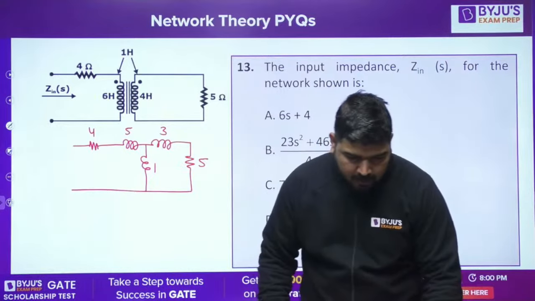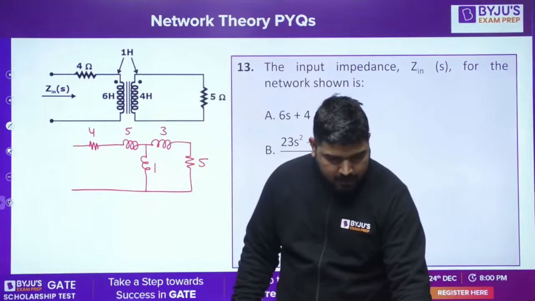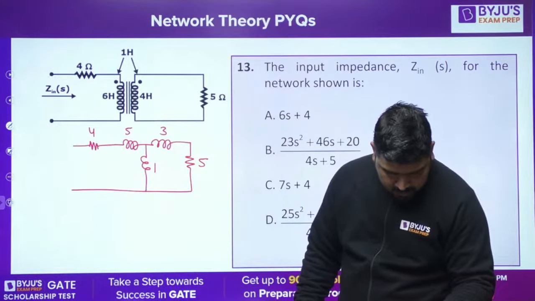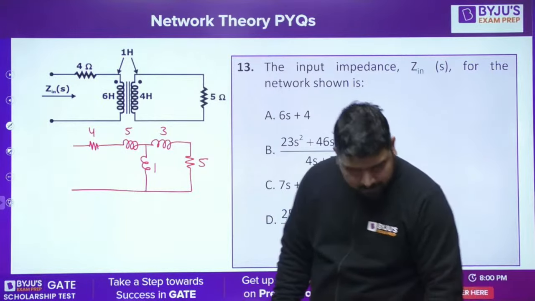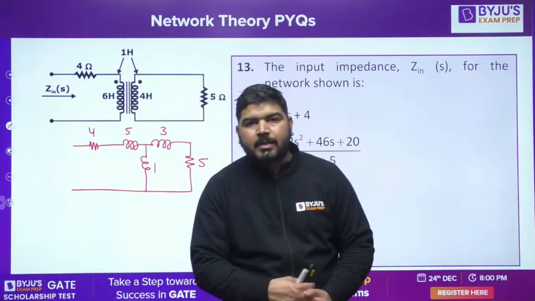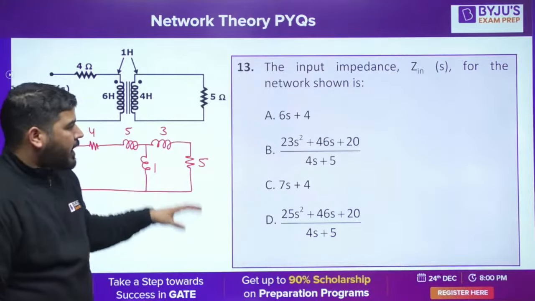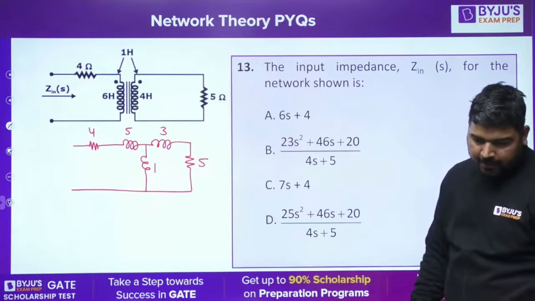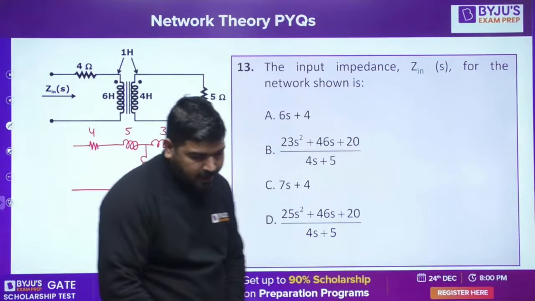Sir, please mention which branch. I think this is for EE. Okay, this is for EE and gate. Let me check. This question is for GATE 2021. Yes, EE GATE 2021. I'm solving for EE branch. Tomorrow I have one more session for EC branch. Okay, I'll take EE and EC both. So today I'm solving for EE branch. In the next session I'll solve for EC branch. Okay, tomorrow also I have one more session, so I'm going to take that session also.